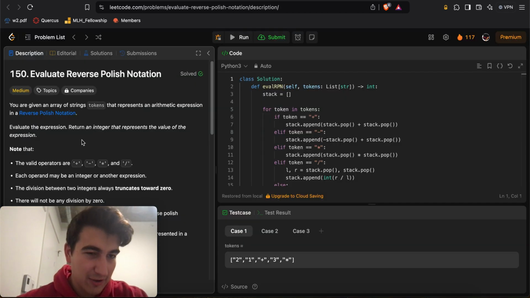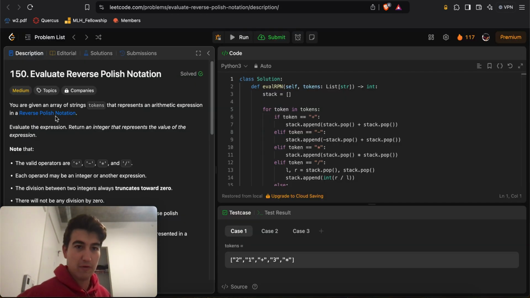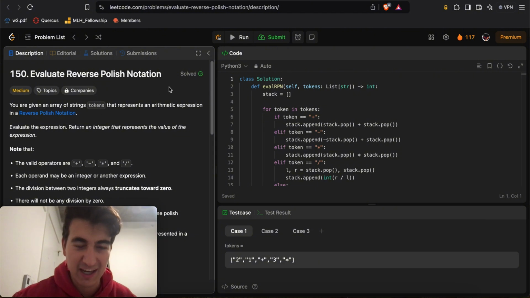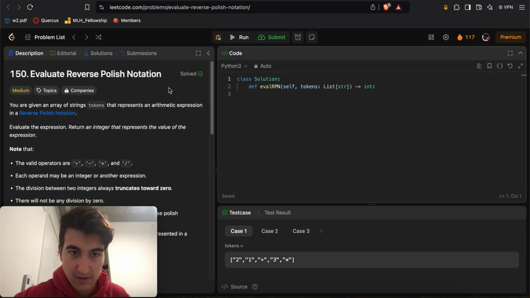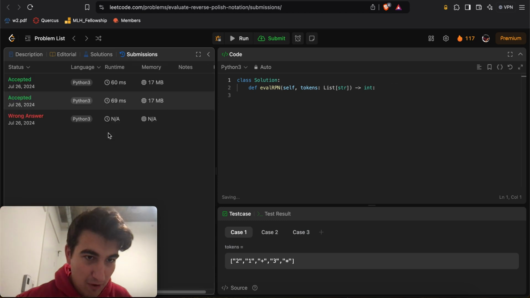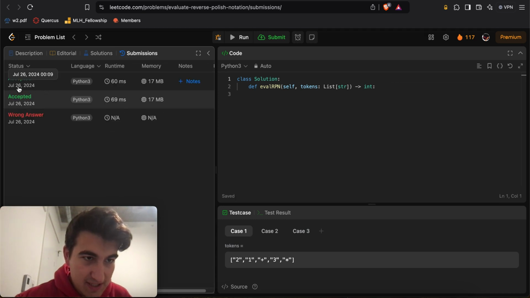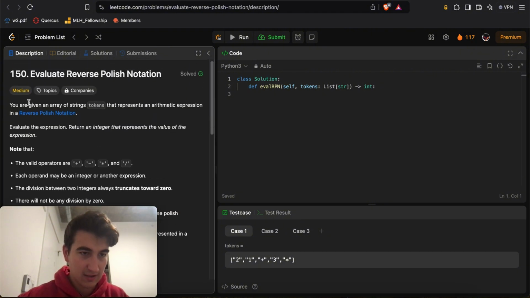Okay, today we're doing a NeetCode medium, problem 150, evaluate reverse Polish notation. Okay, seems like I will clear this right away. Seems like we have solved this problem before, July 26, 2024, which means that was probably one of the daily NeetCode challenge problems that I did. Okay, very sweet. Let's do this again then.